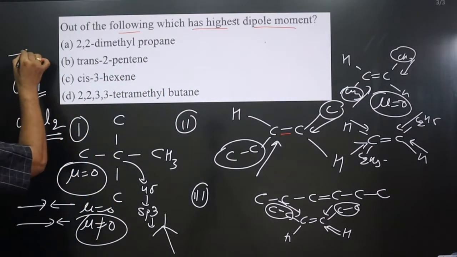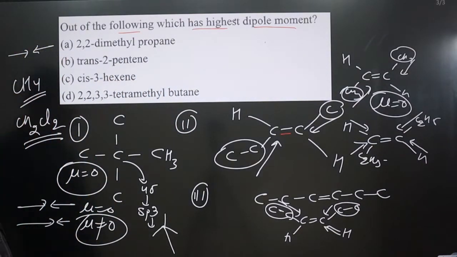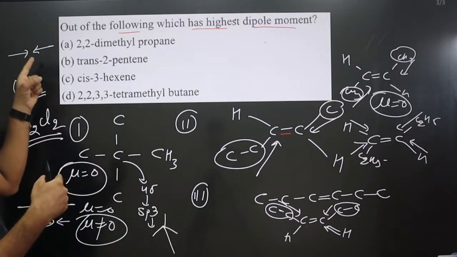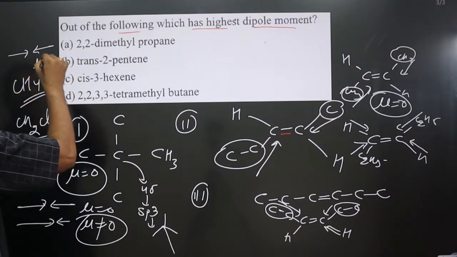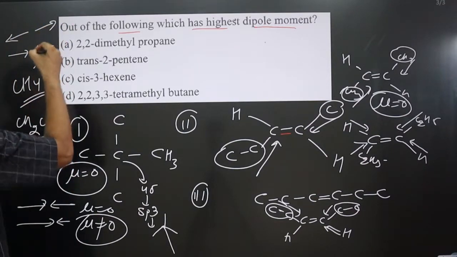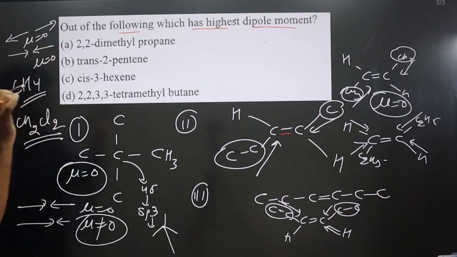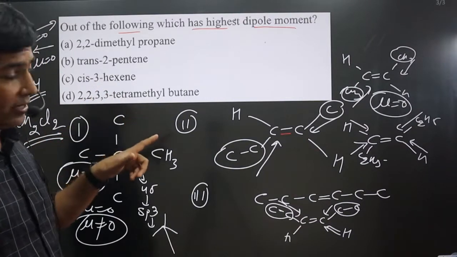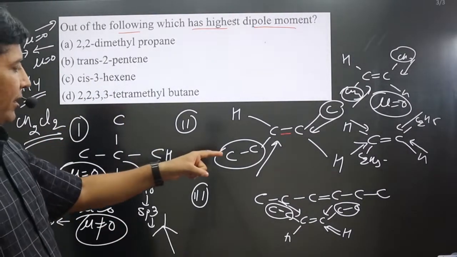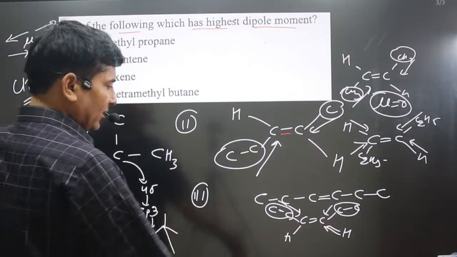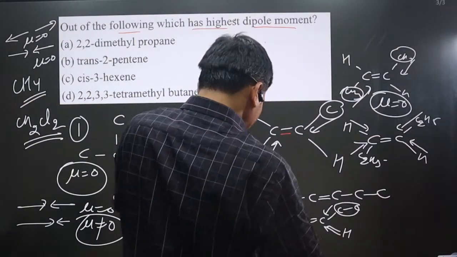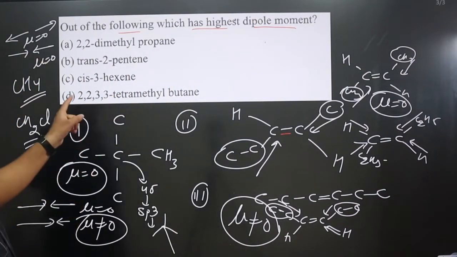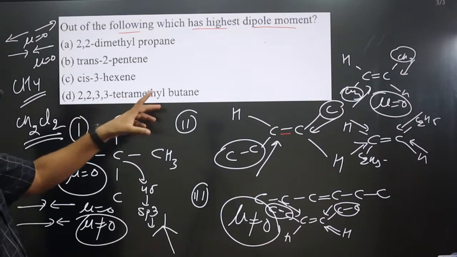If the arrow marks are going here, when they are coming closer together and their length is the same, they will cancel out, and the dipole moment will be 0. If we mention arrow marks like this also, the dipole moment will be 0. So in case of cis-3-hexene, the dipole moment will not be 0. You can see they are coming and adding up, so it will be highly polar by nature.